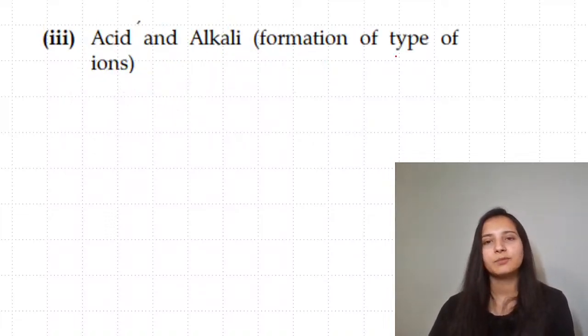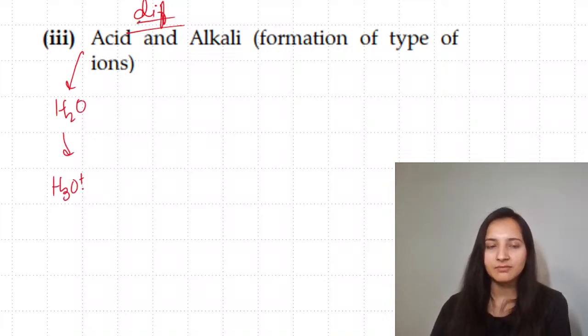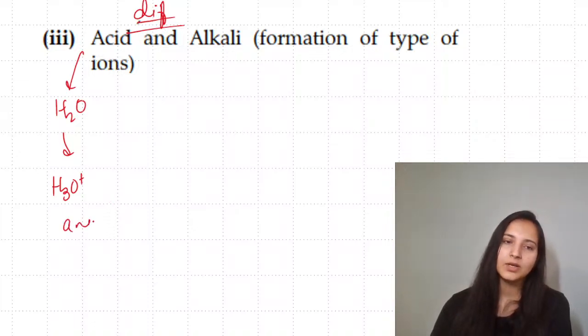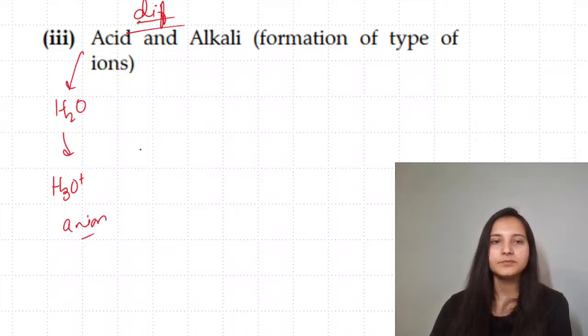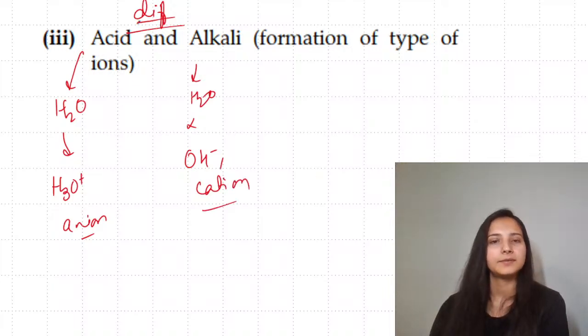Acid and alkali formation, and you have to write the difference between them. Okay, ये differentiate का question था. So for acids, you will say that when you are putting them in water, the acids dissociate to form hydronium ions along with the anions. On the other hand, the alkalis, when put into water, will form hydroxide ions along with a cation.